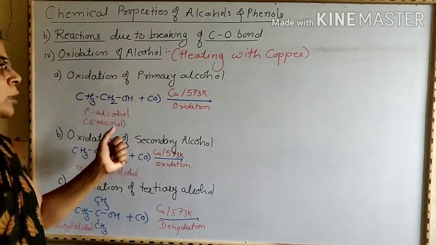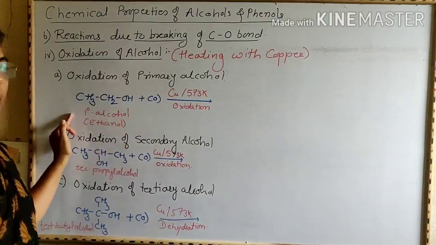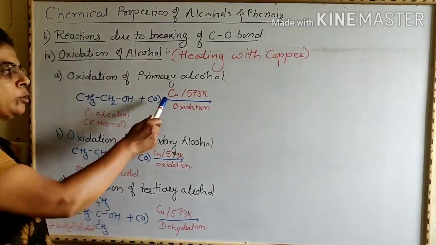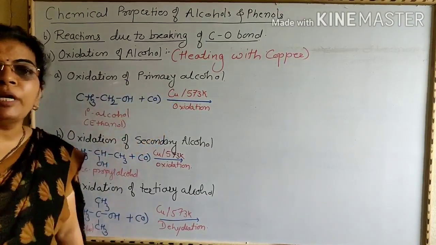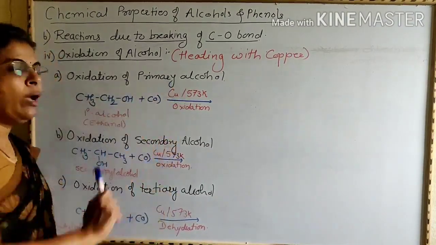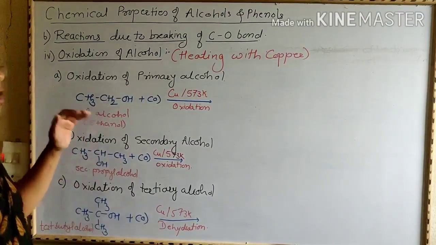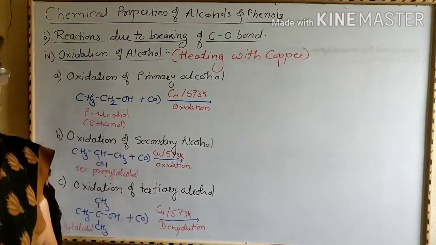When vapors of primary alcohol, that is ethanol, are passed over preheated copper at 573 Kelvin temperature, then it undergoes oxidation to give aldehydes.